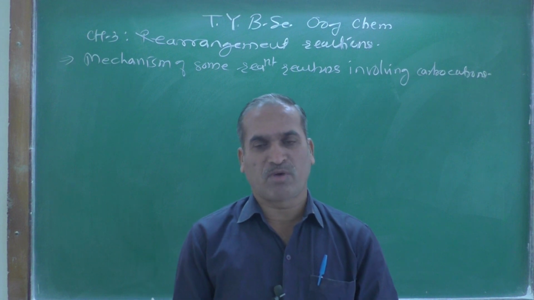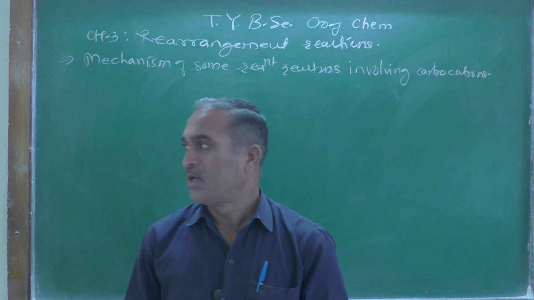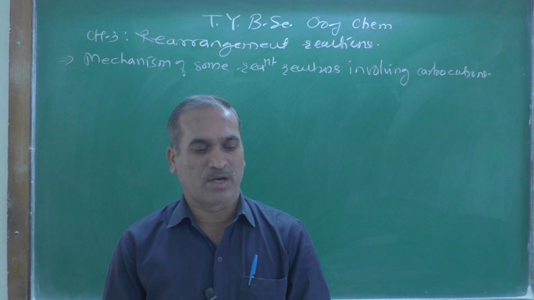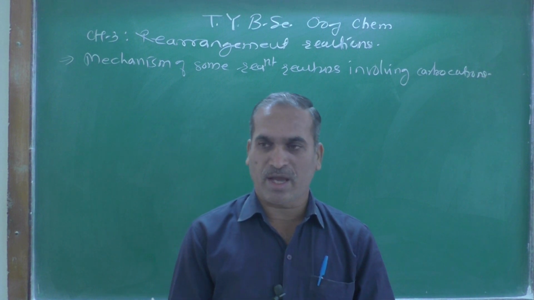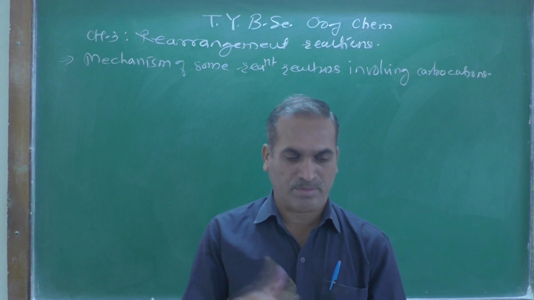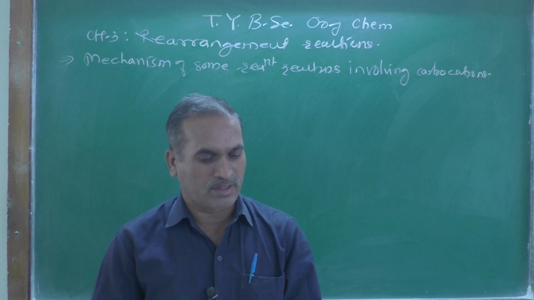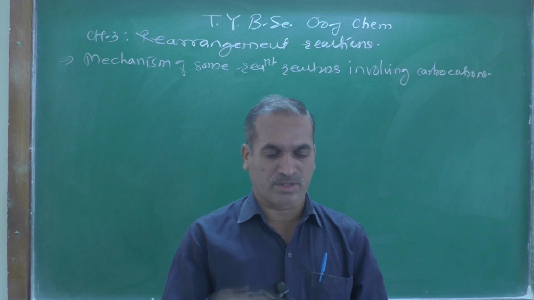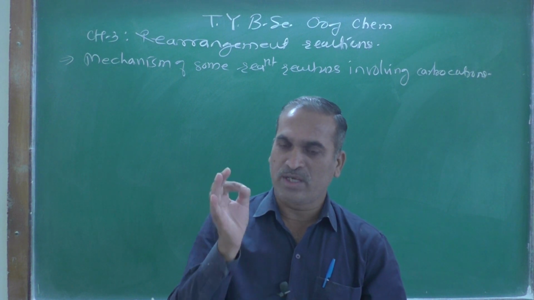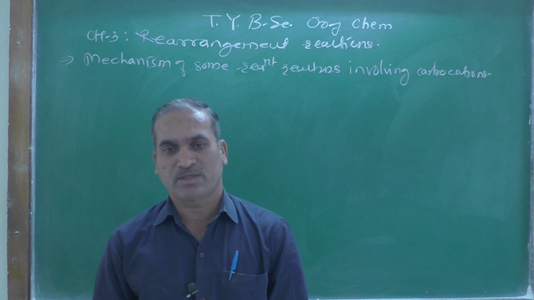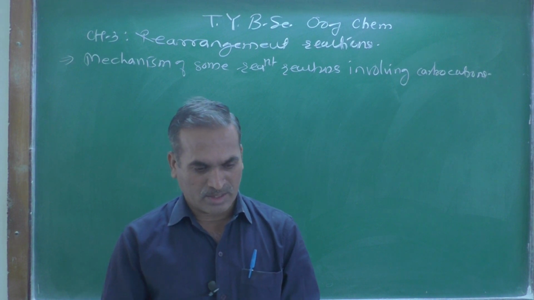Do you remember what we were discussing yesterday? I think we were discussing the rearrangement reaction. We just started chapter number 3, with an introduction to rearrangement reactions as well as how many key rearrangement reactions are present.